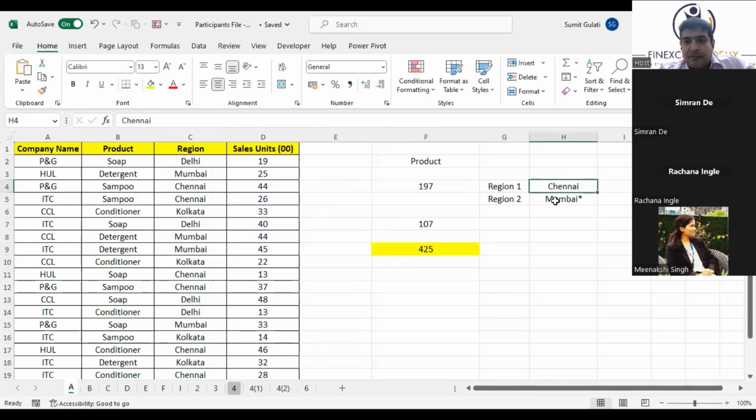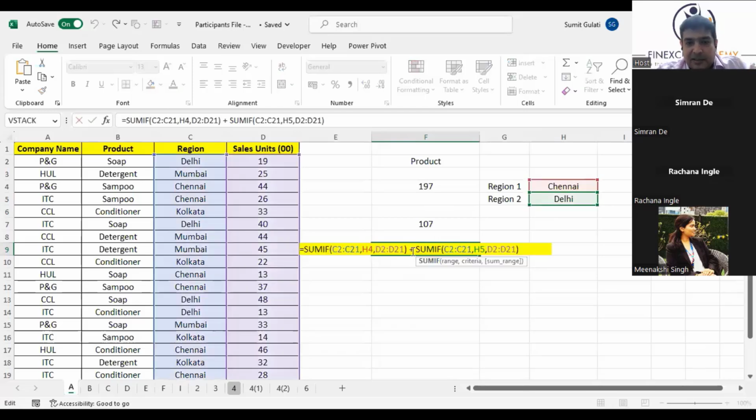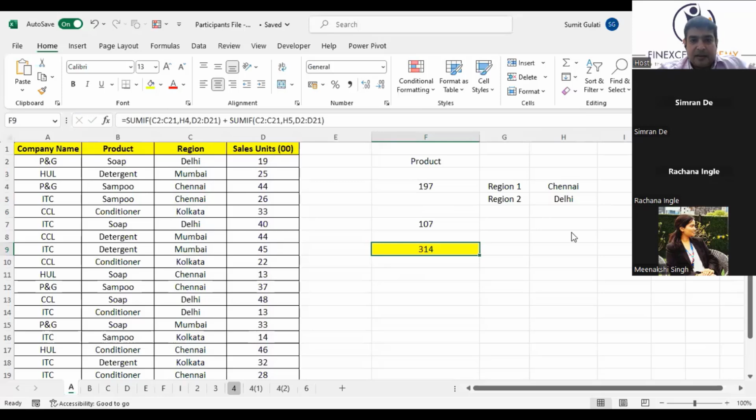So this way, this becomes very much customized. You have one answer, somebody comes in and asks you, can you give me for Chennai and Delhi? You say, okay, fine, I'll give you for Chennai and Delhi. You put in here Chennai, you put in here Delhi, you get 314 as the answer. So whenever you have to do it repeatedly, instead of hard coding Delhi and Mumbai inside, link it to the cell. Is this clear?